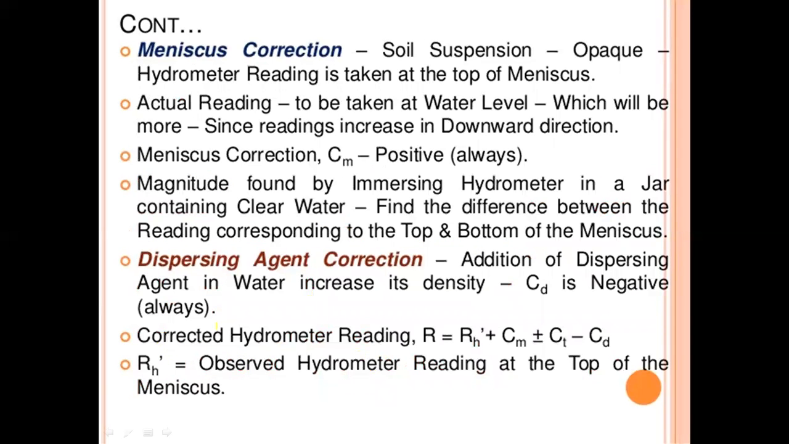Next one is the meniscus correction. Here the soil suspension is opaque, so the hydrometer reading is taken at the top of the meniscus. The actual reading should be taken at the water level, which will be more, since readings increase in the downward direction. The meniscus correction is indicated by CM. It is always positive. Its magnitude is found by immersing the hydrometer in a jar containing clear water and finding the difference between the readings corresponding to the top and bottom of the meniscus.